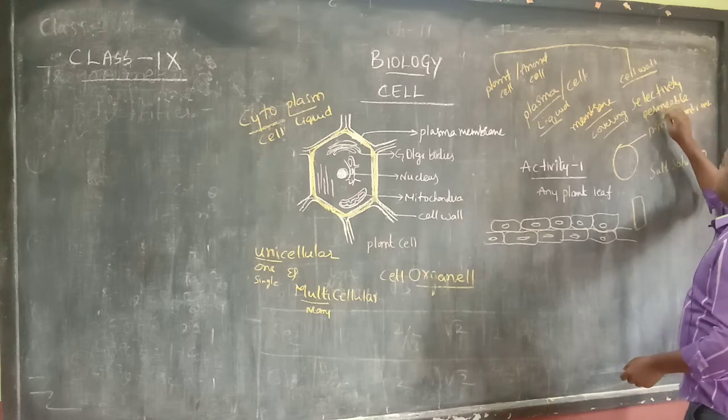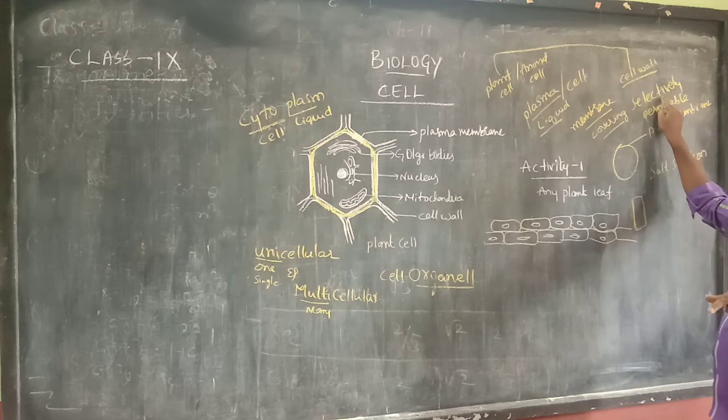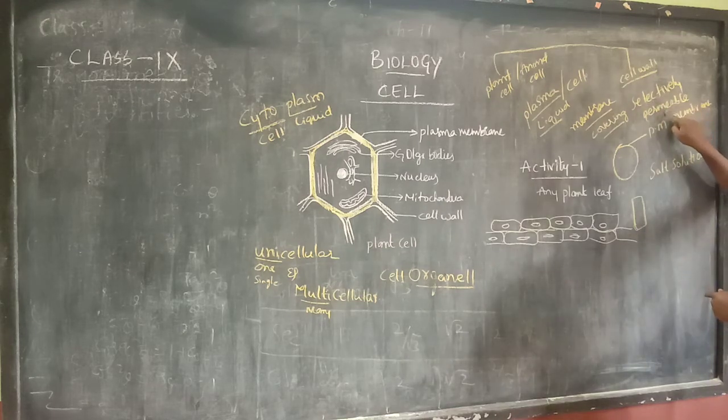Okay, selectively means it selects and sends things outside to inside or inside to outside. That's why the plasma membrane, which is nothing but the cell membrane, is also called by one more name, selectively permeable membrane.